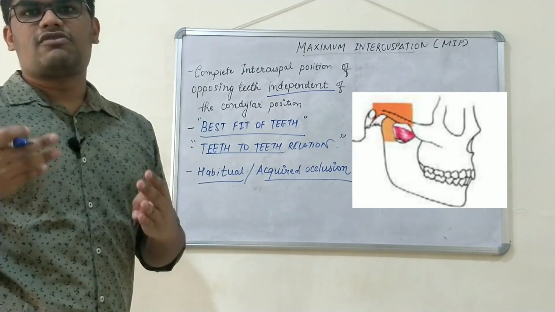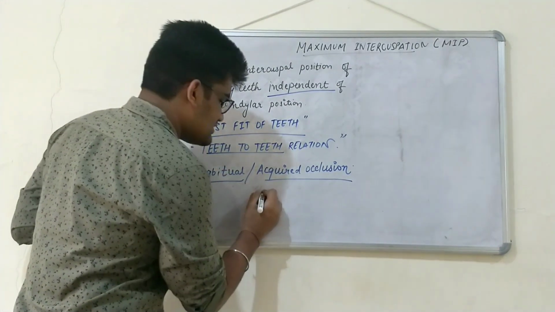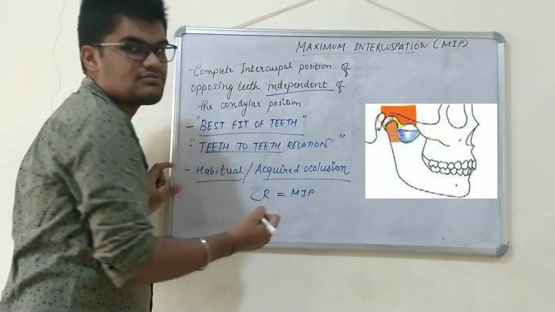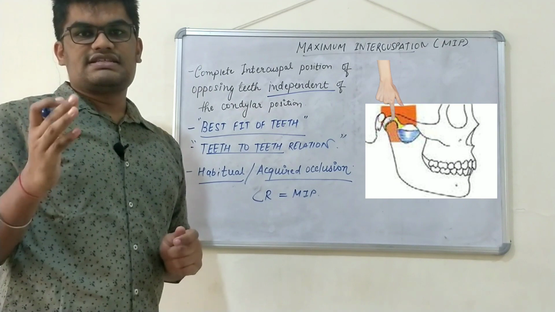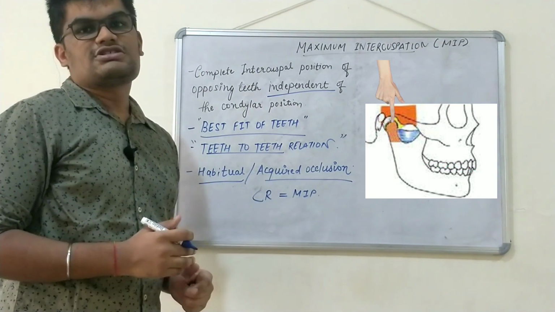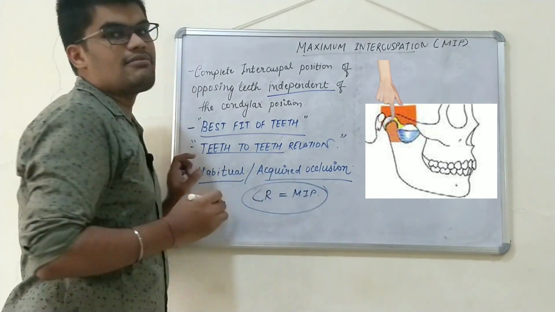Whenever we fabricate any type of prosthesis for the patient, our goal should always be that the centric relation should coincide with the maximum intercuspation position. Whenever the condyle is in centric relation, at the same time we should obtain the maximum intercuspation position too. So this should be our objective while rehabilitating any patient.